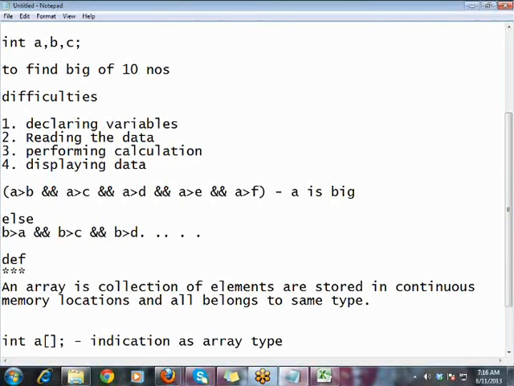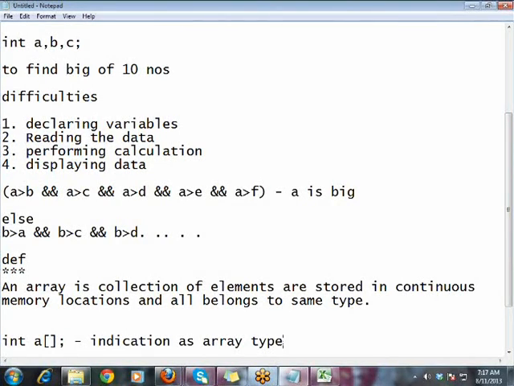In general, when you declare different variables like int a, b, and you say a equal to 10 and b equal to 20, a and b can be stored in the memory in different places because there is no relation between a and b. But with an array, for example a collection of 10 elements, all 10 elements will be stored one beside another in the memory. It is easy for the compiler or JVM to access the elements when you are using an array.